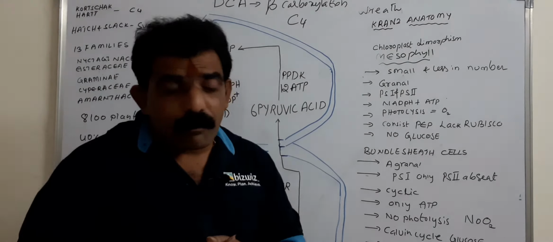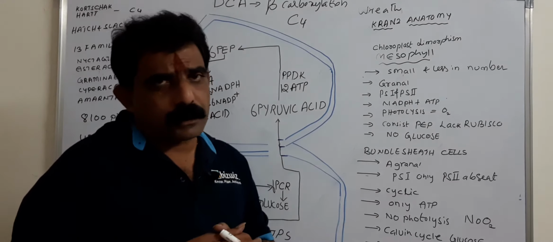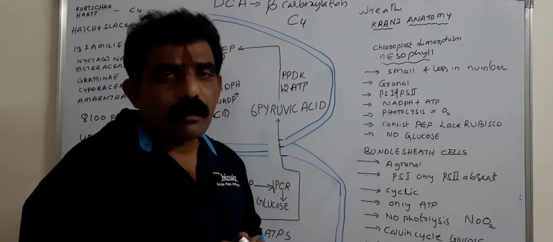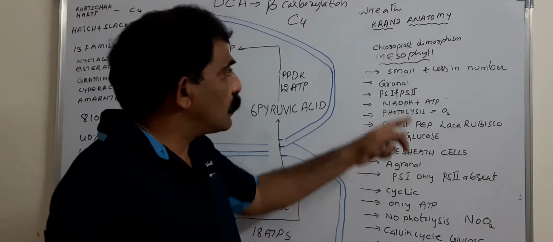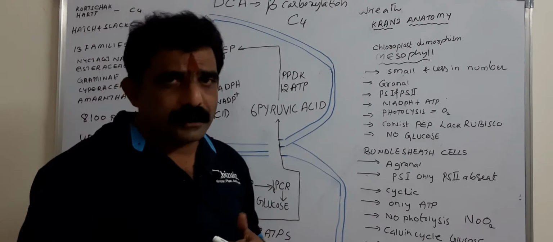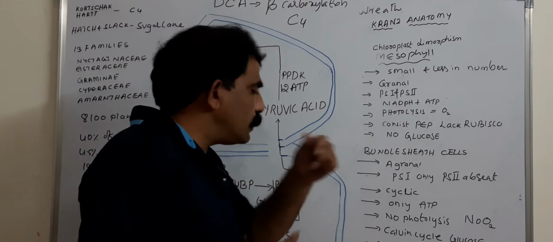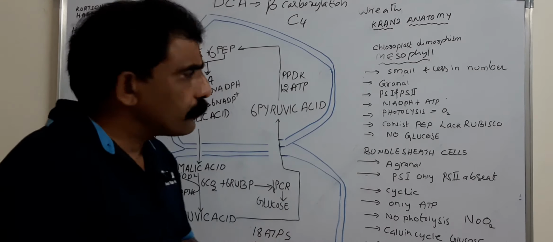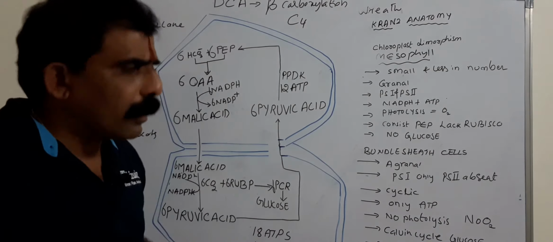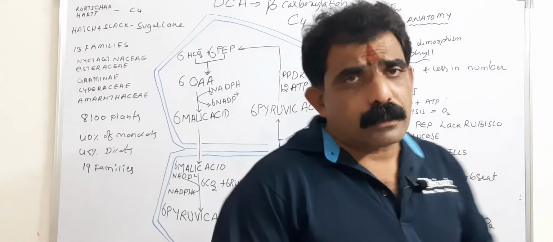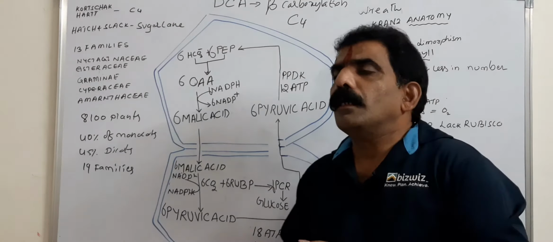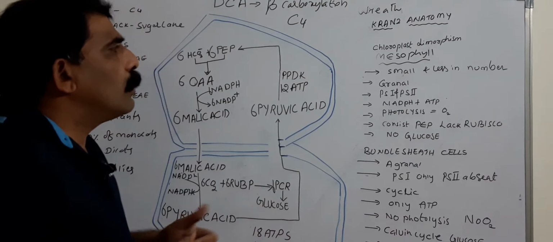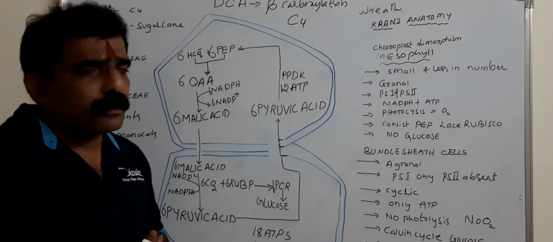In bundle sheath cells, RuBP carboxylase is present. So the true Calvin cycle takes place in bundle sheath cells. Glucose is not synthesized in mesophyll cells, where carbon dioxide is just fixed, and glucose is synthesized in bundle sheath cells. So like this, there are two different types of chloroplasts in C4 plants. The phenomenon is called chloroplast dimorphism, dimorphic chloroplasts, and the anatomical adaptation is Kranz anatomy, the term derived